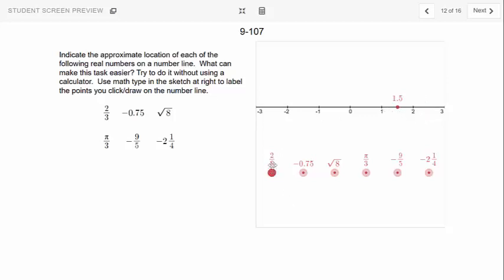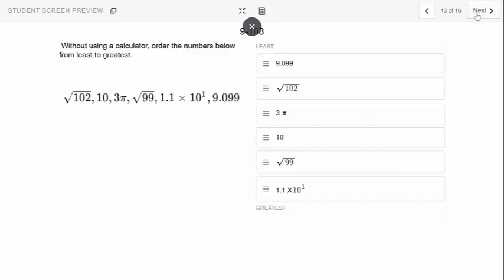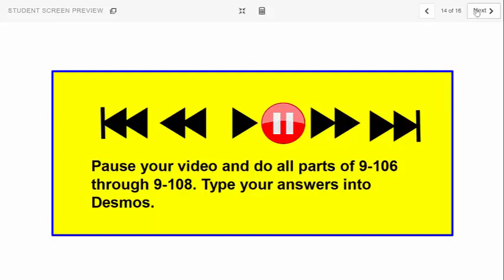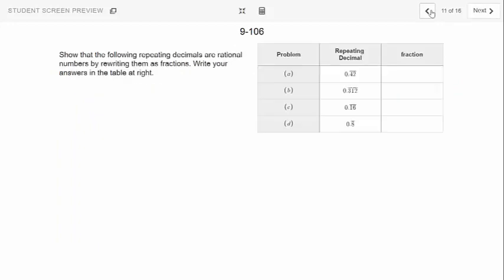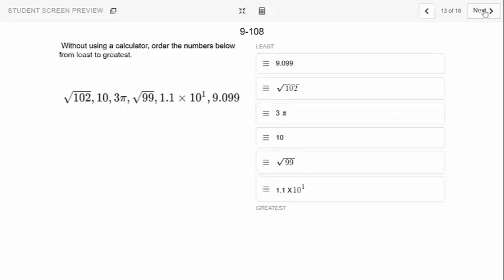You're going to drag the number to where you think it goes on this number line. And then 13, I want you to put these numbers in order from least to greatest. Least on top, greatest on the bottom. So go ahead and do those problems right now. 105, 106. Oh, there you go. So those three problems are right now.